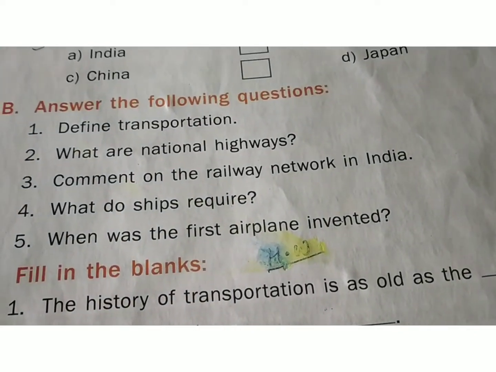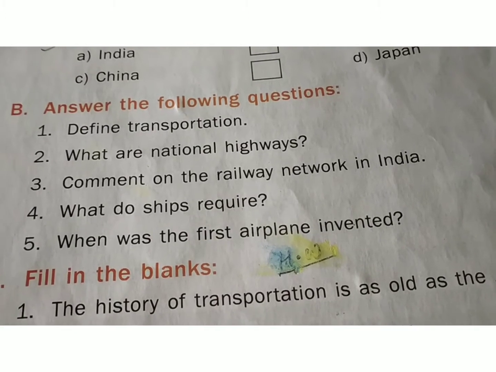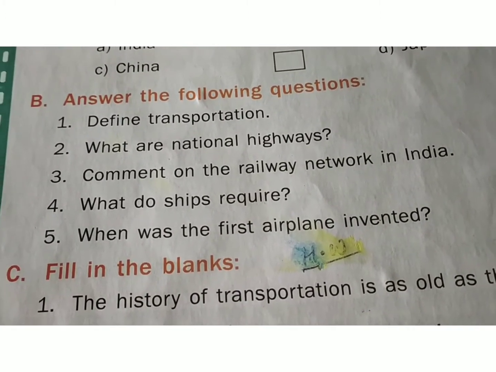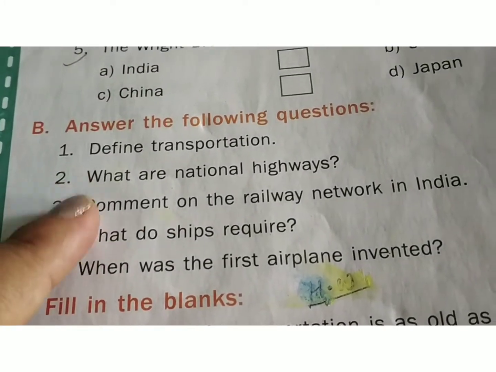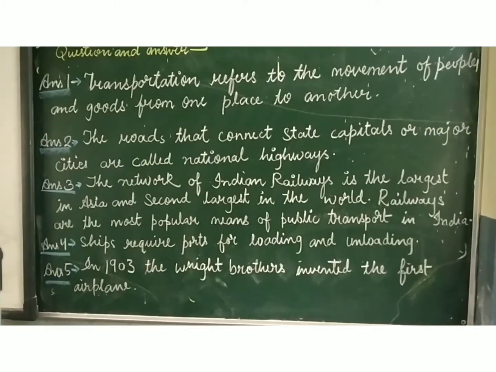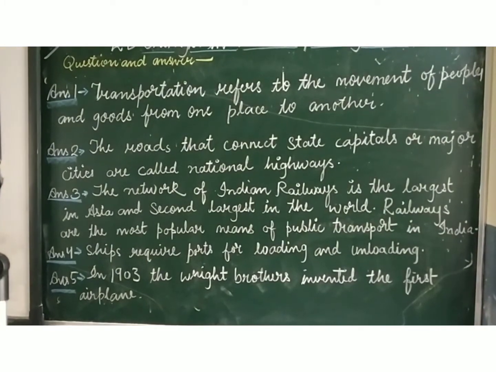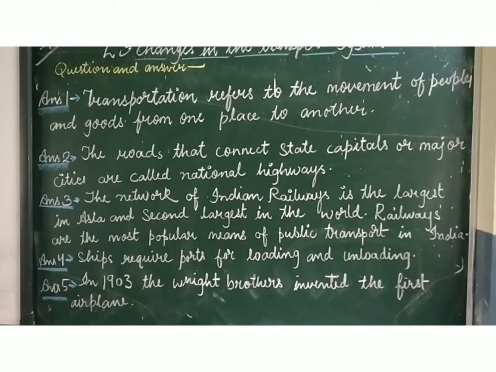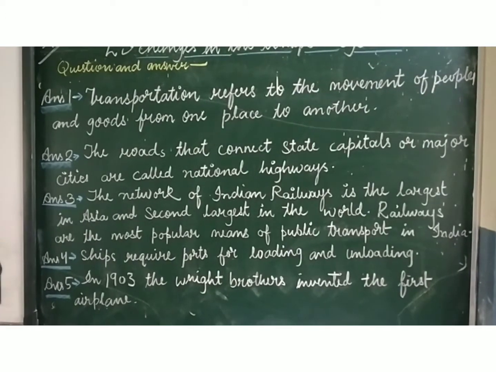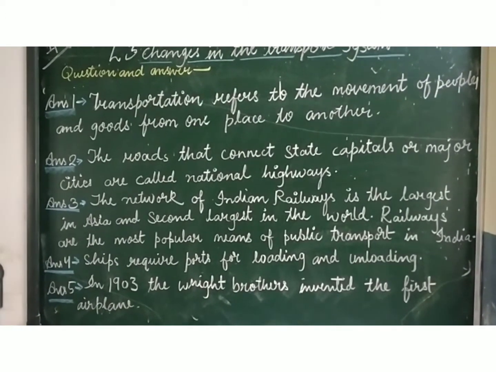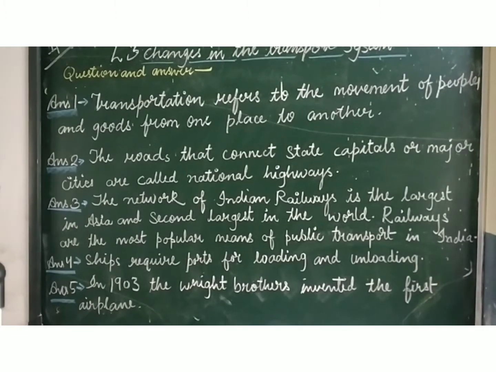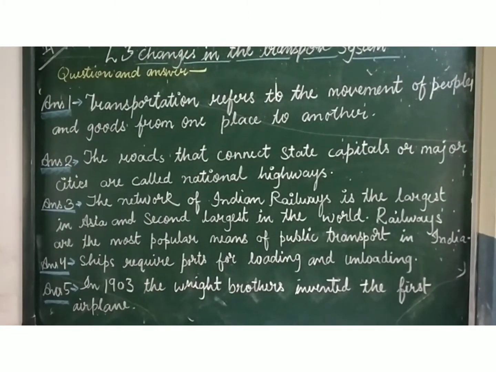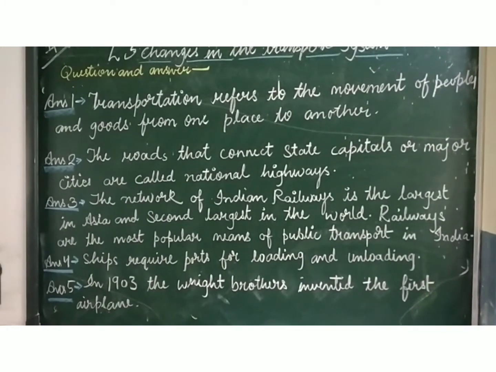Then after completing answer 1, just write the question 2 from book. What are national highways? Question 2 is here. What are national highways? So answer 2 is there. The roads that connect state capitals or major cities are called national highways. Once again I repeat. The roads that connect state capitals or major cities are called national highways.